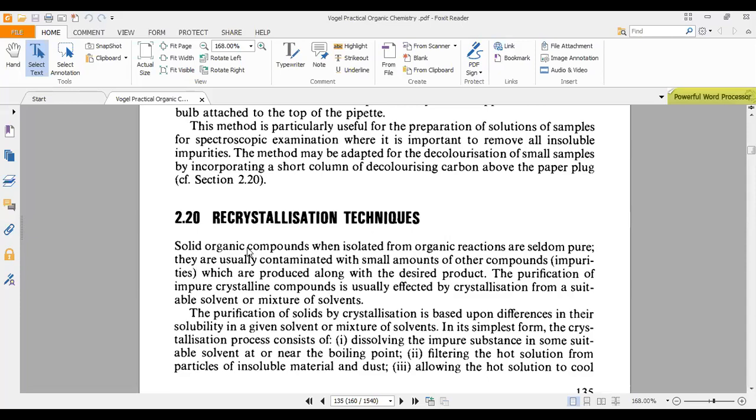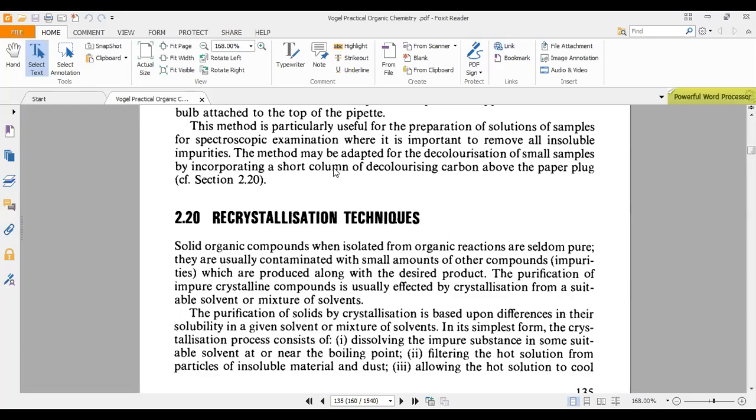We are focusing on the 6th step, the purification techniques, or how we can purify your final product. One you have seen is filtration. The second protocol is distillation. Distillation is only applicable when your compounds are liquid.